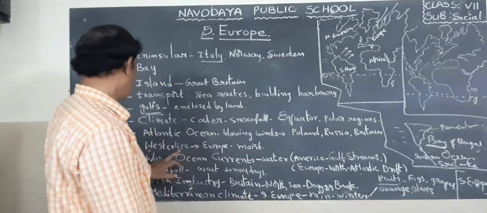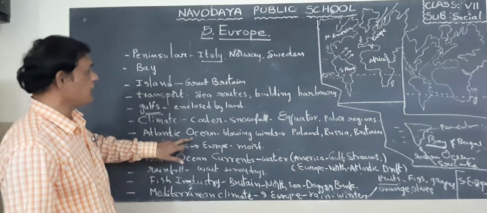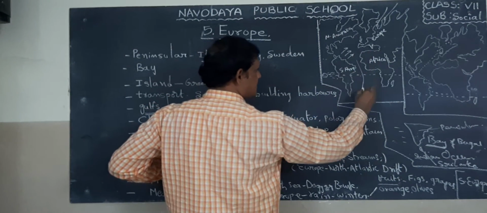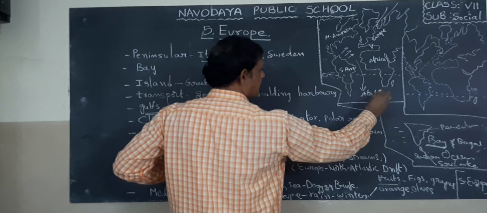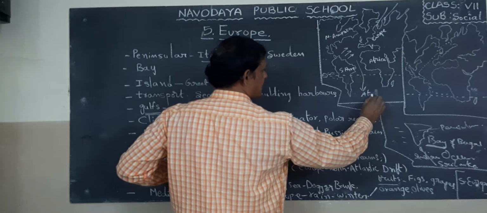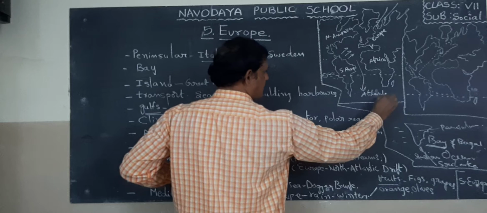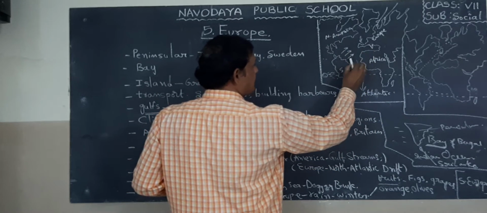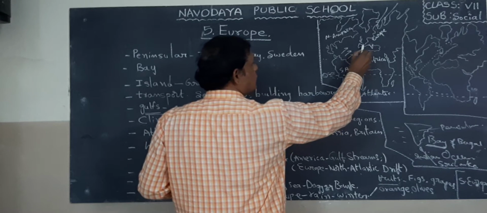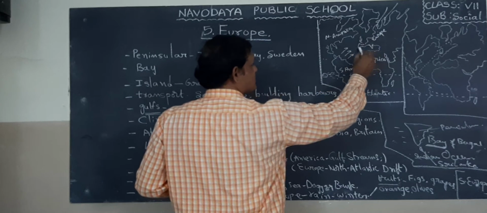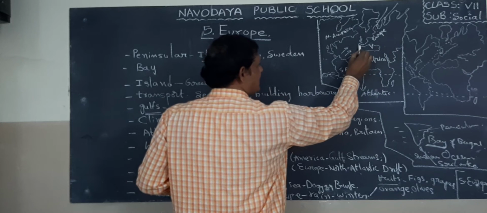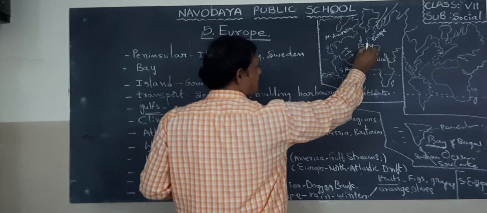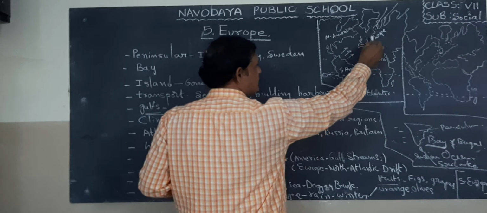Now children, look at the Atlantic Ocean. This is the Atlantic Ocean. So the winds continuously blow from the Atlantic Ocean towards European countries. So what are the countries here? Portugal, Spain, France, Germany, Netherlands, England. So these are the countries.